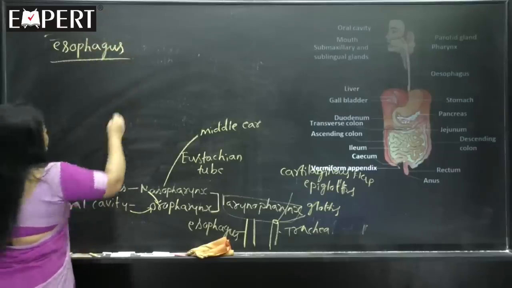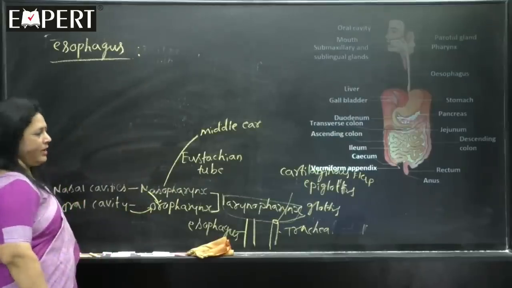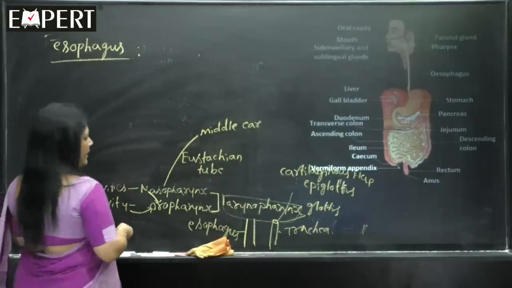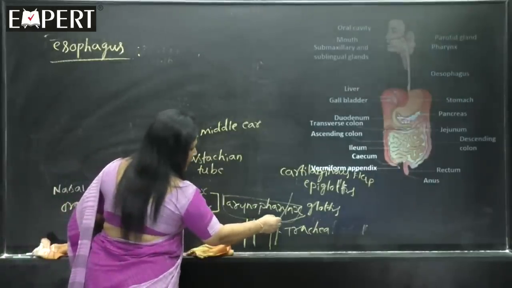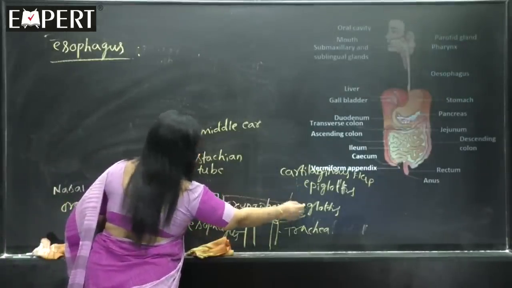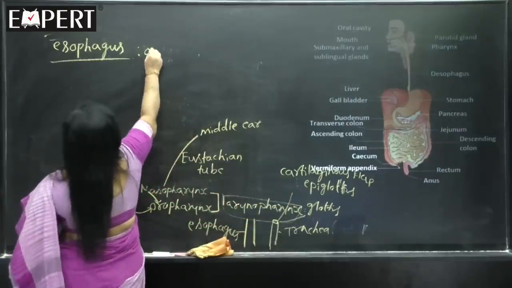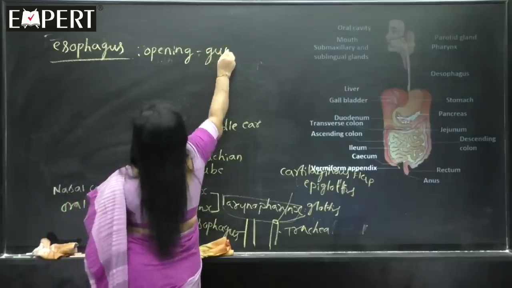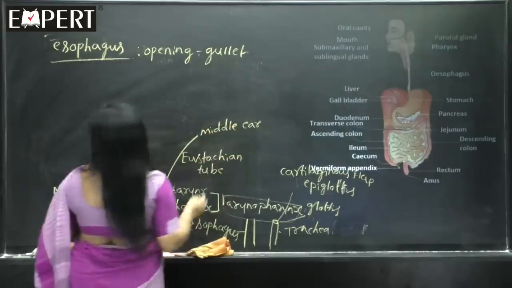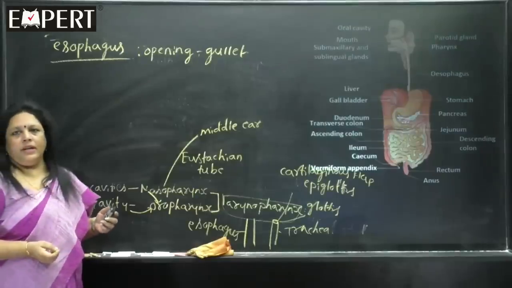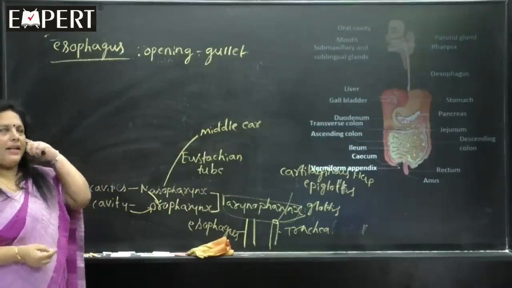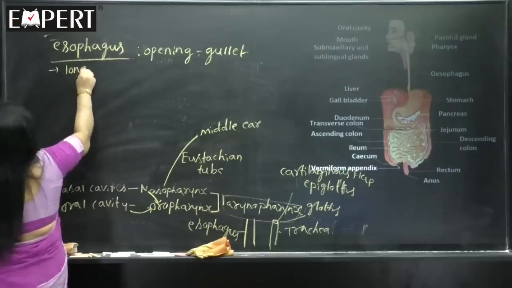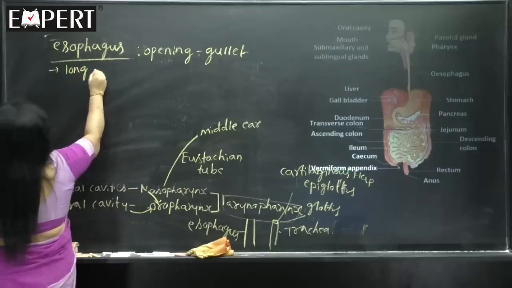Esophagus. One point we have already learnt, that is it arises from the laryngopharynx. But I told you the opening of the trachea is called glottis. Then what is the opening of esophagus called? It is called gullet. The opening of esophagus is called gullet, and esophagus is somewhat long compared to the pharynx, a long tube